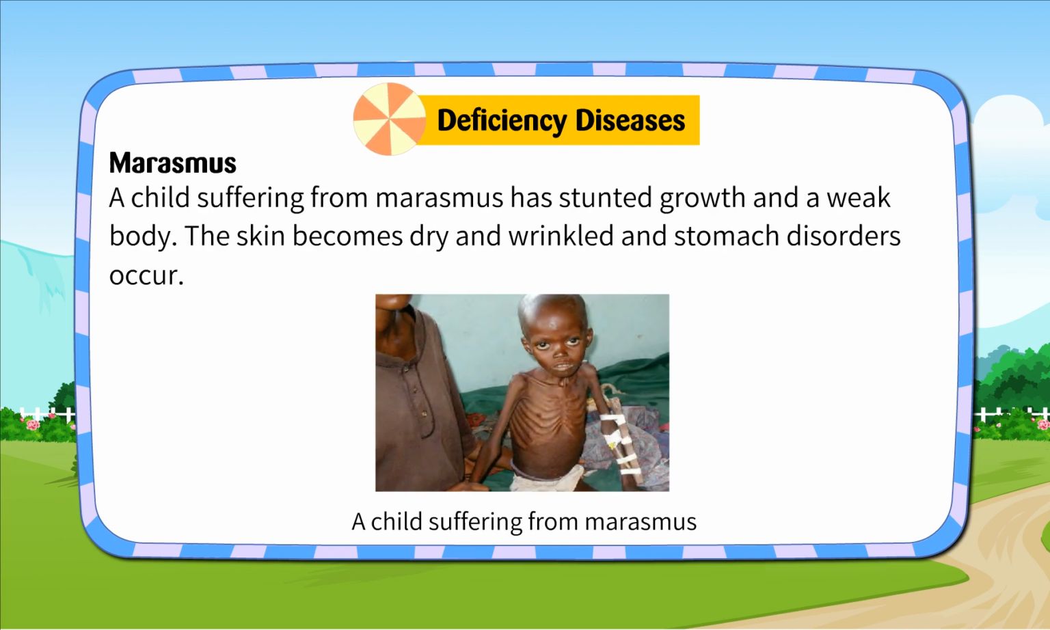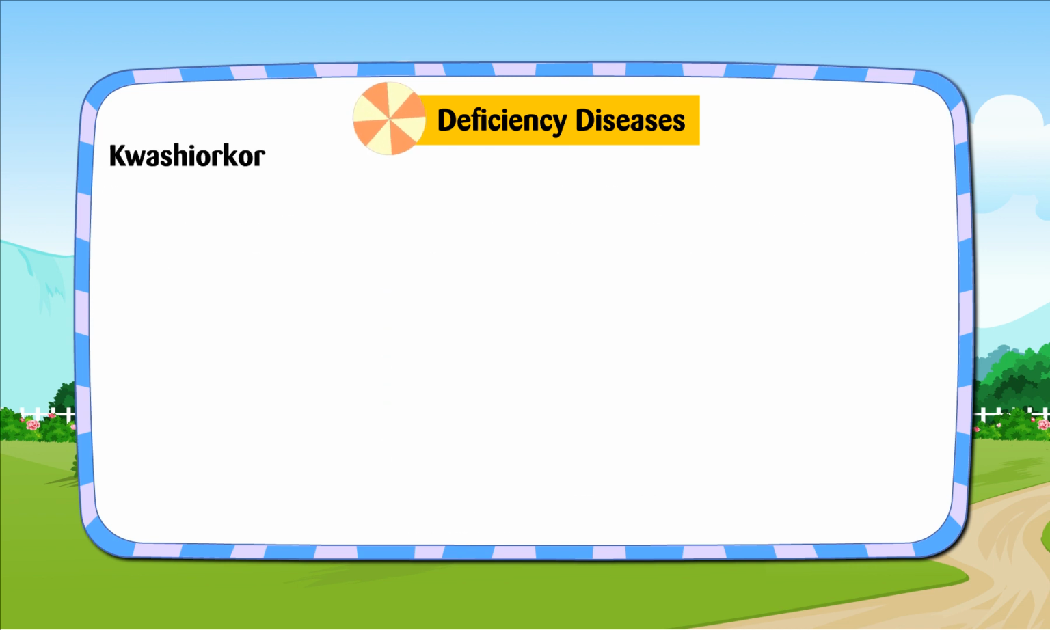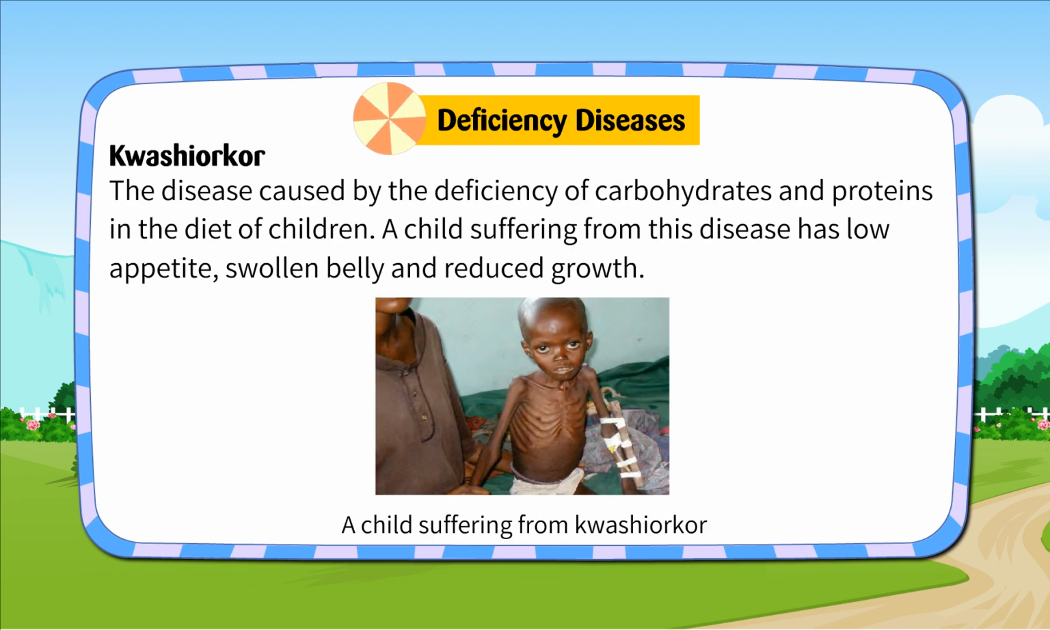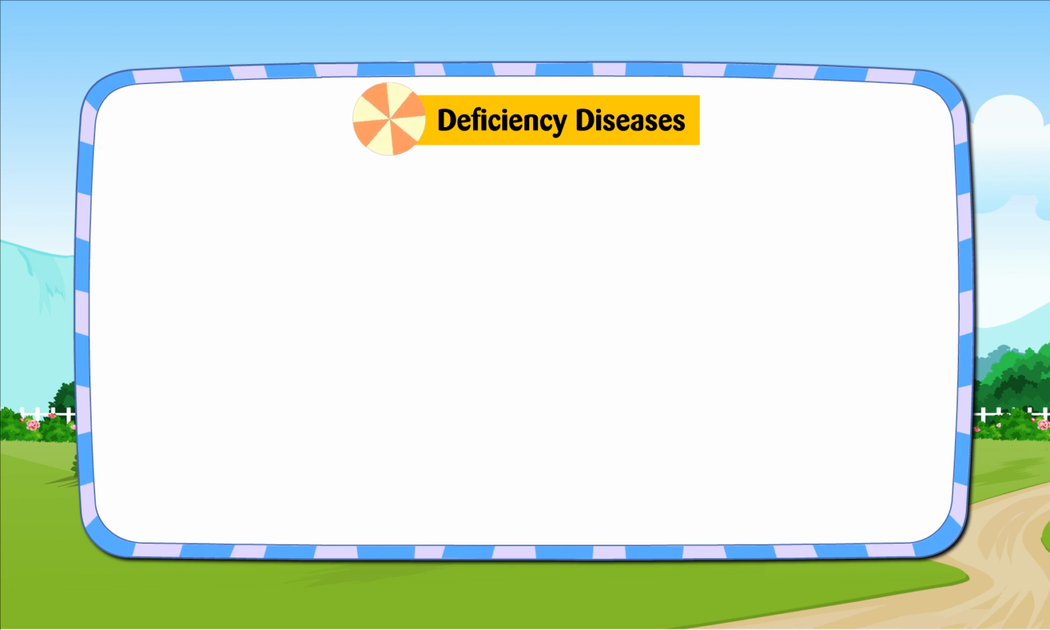Marasmus. A child suffering from marasmus has stunted growth and a weak body. The skin becomes dry and wrinkled and stomach disorders occur. Kwashiorkor. The disease caused by the deficiency of carbohydrates and proteins in the diet of children. A child suffering from this disease has low appetite, swollen belly, and reduced growth.